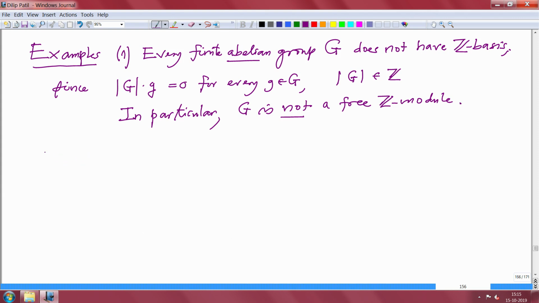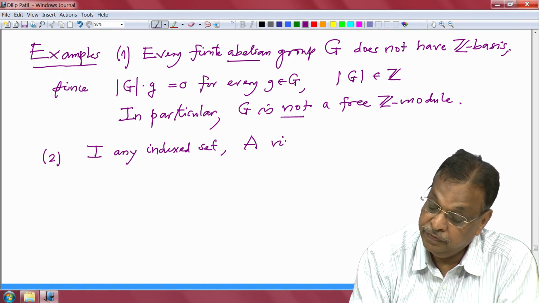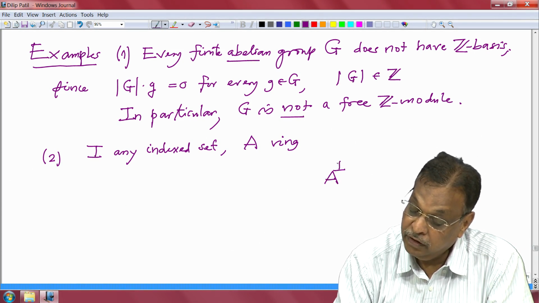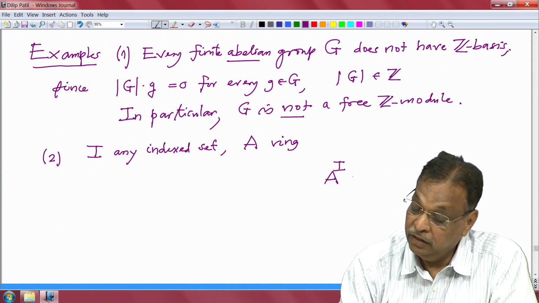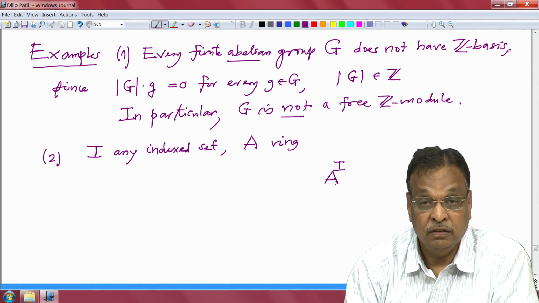Okay, another example we could give: I is any index set, and consider, with A any ring, A power I. These are the A valued functions on the set I, and there we take component wise addition.